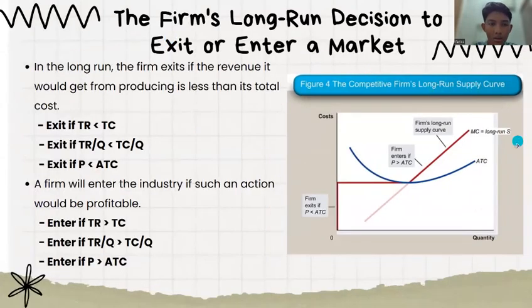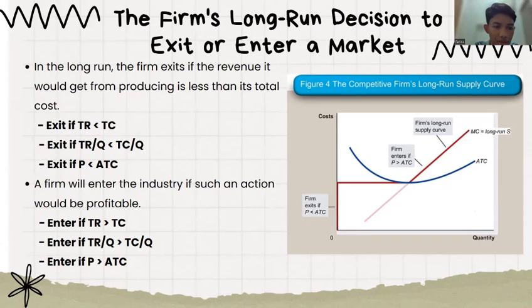Okay, the firm's long-run decision to exit or enter a market. In the long run, the firm exits if the revenue it will get from producing is less than its total cost. Exit if total revenue is less than total cost. Exit if total revenue divided by quantity is less than total cost divided by quantity. Exit if price is less than average total cost.